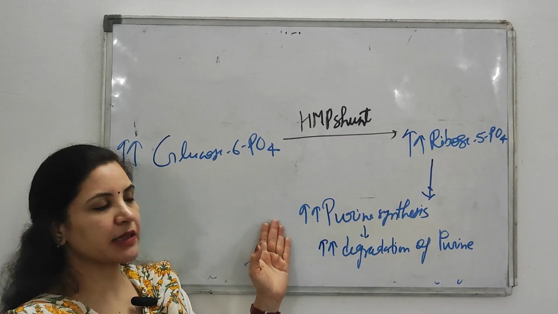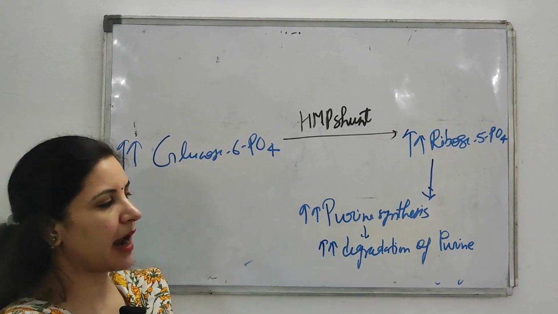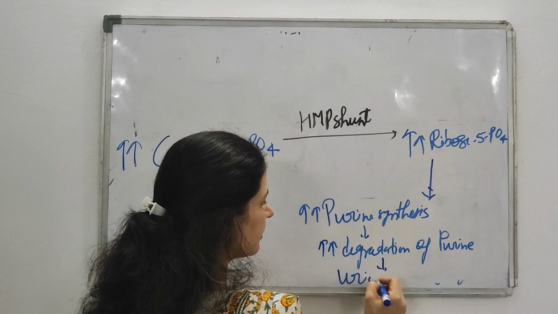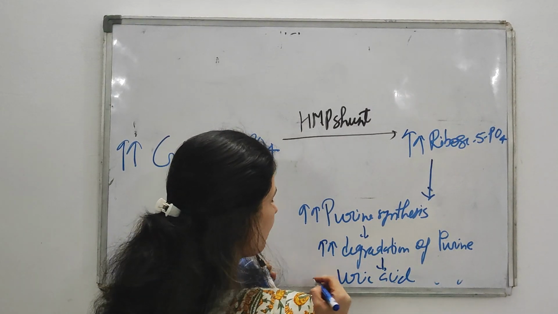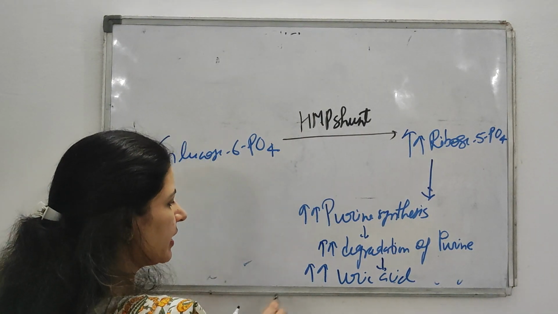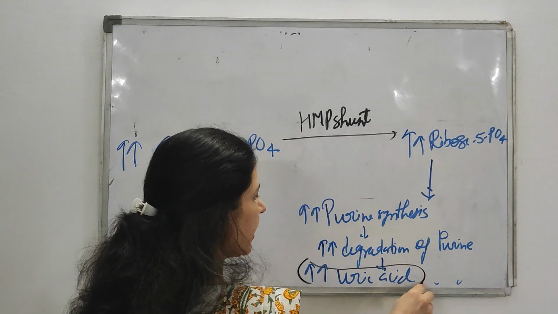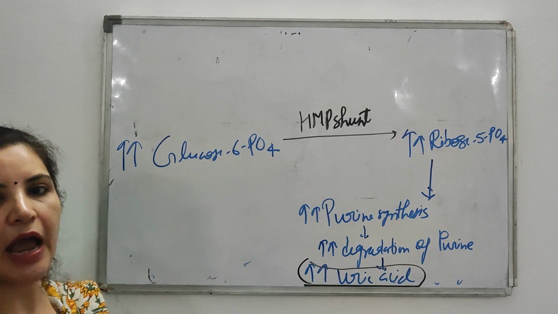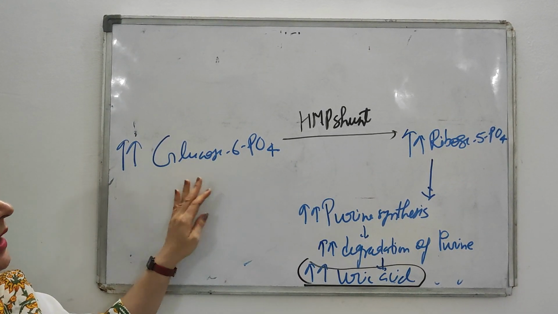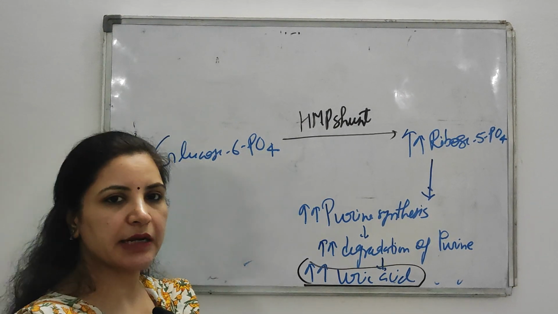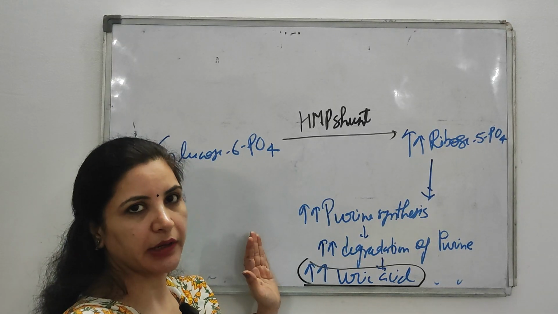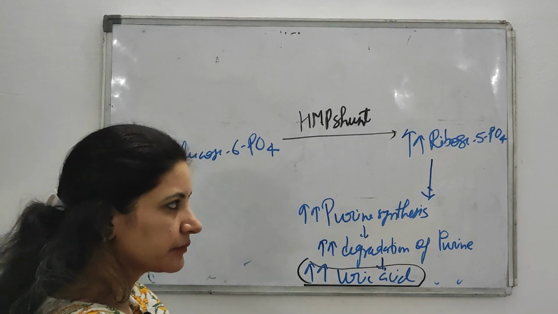When more purine is synthesized, then more purine will be degraded. And the end product of this purine degradation is what? Uric acid. So because of more synthesis and more degradation, there is increased synthesis of uric acid, and the condition is known as hyperuricemia. So this is the biochemical basis why hyperuricemia is found in the patients of von Gierke.